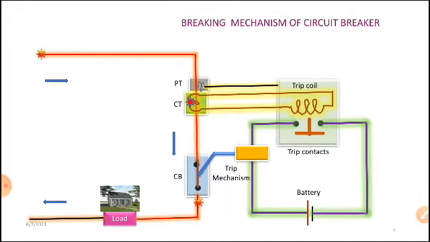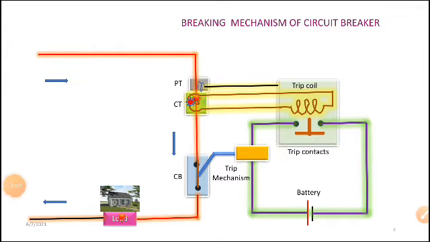Now I want to make a fault nearby my load center. You can take it anywhere in the circuit, from start to end. Then what will happen? The fault current will automatically be very, very high and the current will flow.